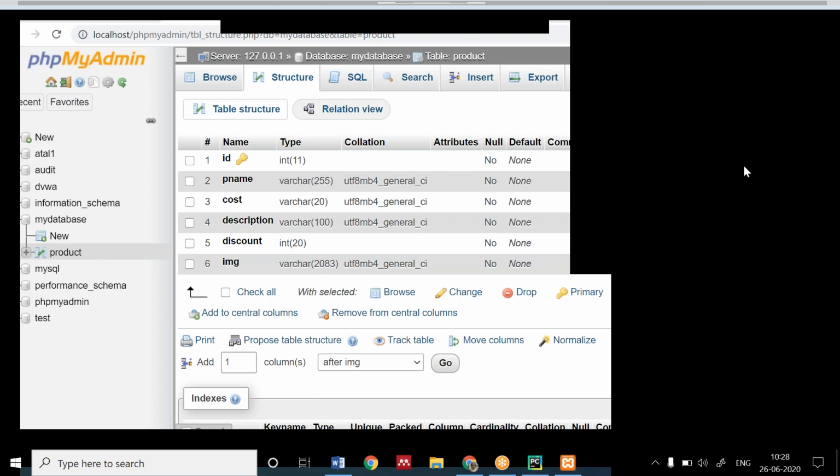Raghuvinder, you have created the table. Raghuvinder, have you created the table or not? Okay, very good. Hope everyone has created the table. Any problem you are facing, you can tell me. Okay, I think there is no problem. Everyone has created, so I'm moving further.